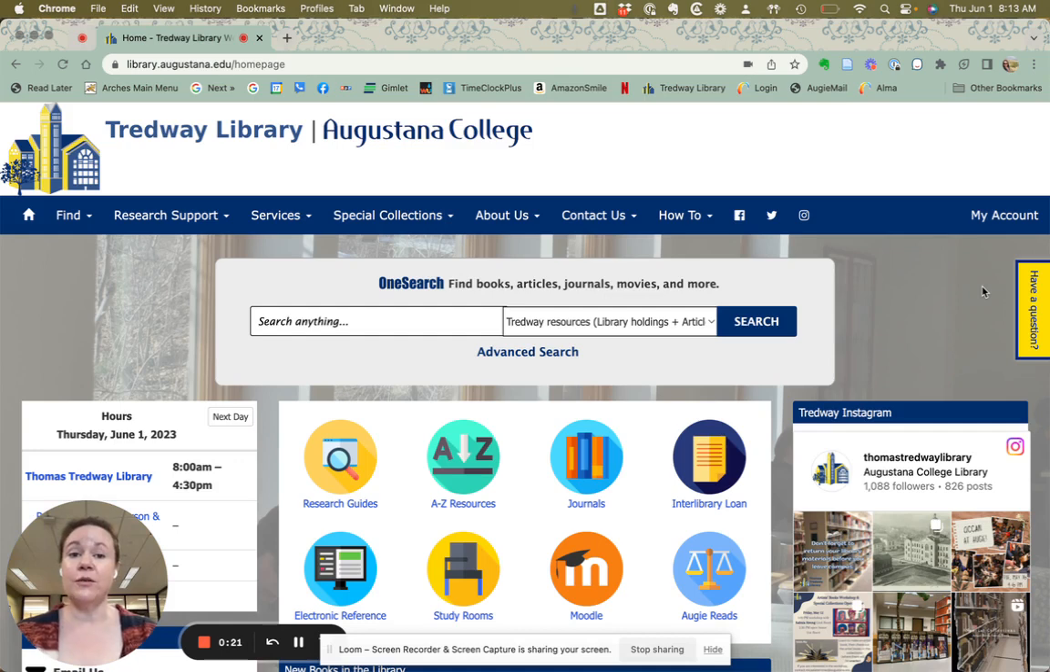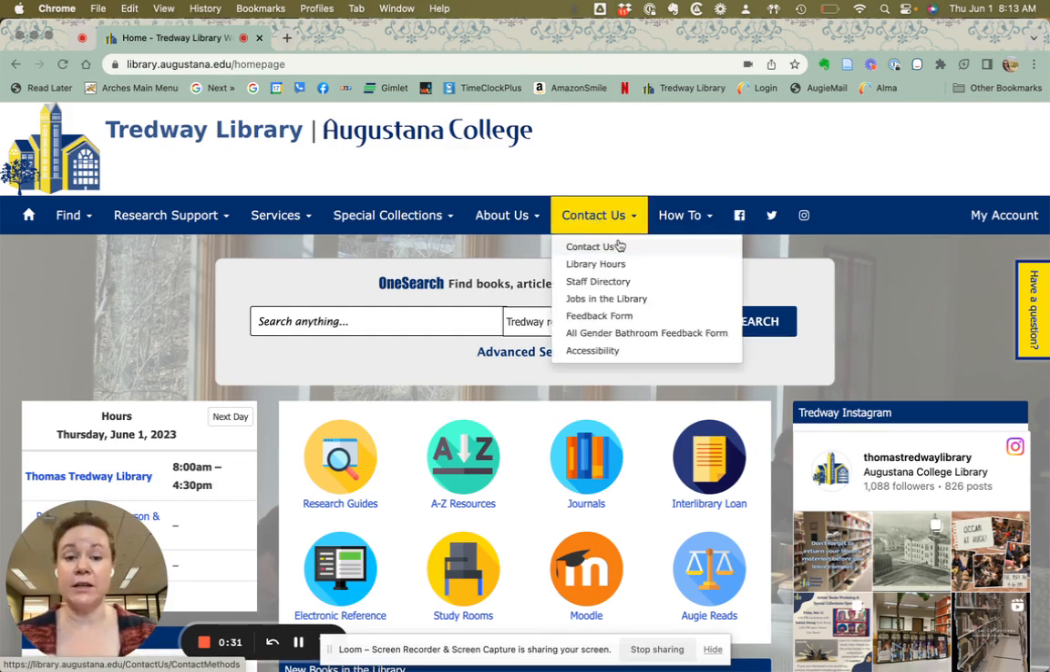If you find yourself exploring our tools and our website and you have additional questions, please feel free to reach out for help. You can find information about how to do that by clicking on Contact Us. You'll see a few different options here. Under Contact Us, you'll find general library phone numbers, email addresses to ask questions about book returning, research help. Library hours can always be found under this link as well as in this box on the homepage.